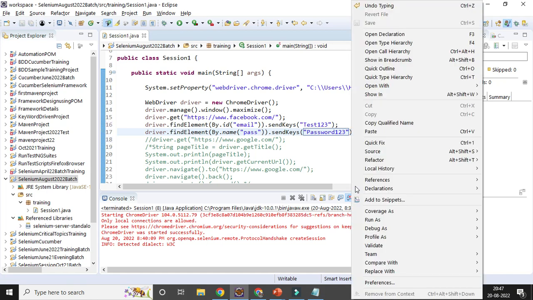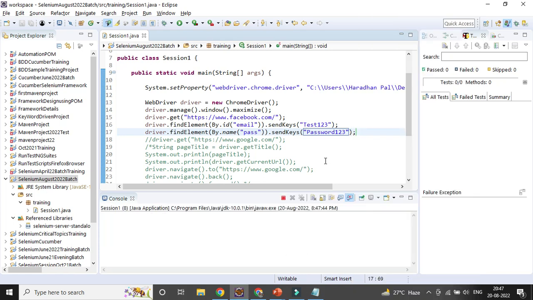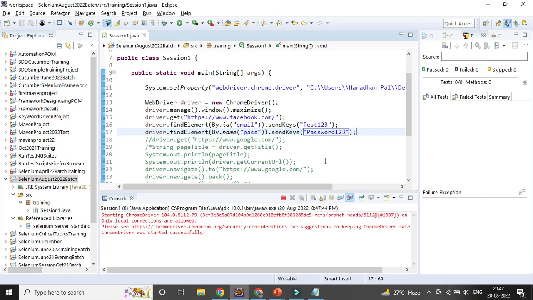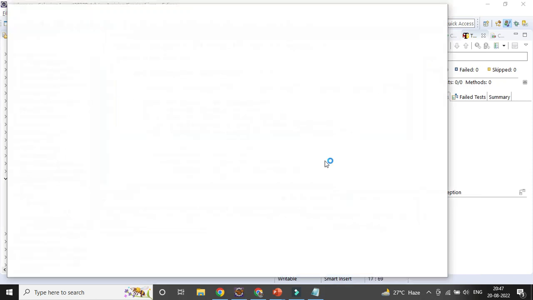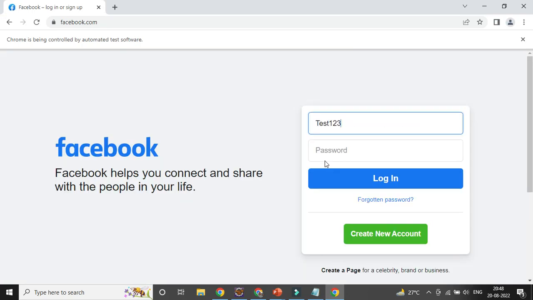So if you want to run your code, you could see it will open the Facebook page. It will identify the email field. It will enter test123. It will identify the password field. It will enter the password 123. So that's how your code will work. First you are identifying the element with the help of the element locator technique, one of the 8 element locator techniques, right? You can see it's working. So two parts are already known.